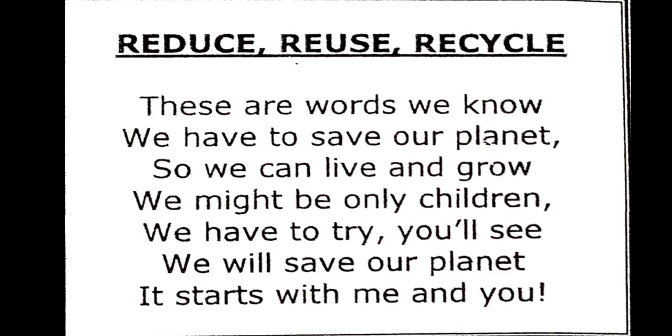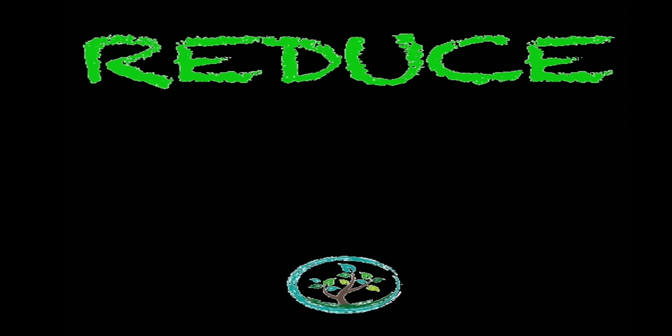We will save our planet by acting upon these 3 R's, which are to reduce, to reuse and to recycle materials. Beta, what is the meaning of reduce? Reduce is actually decreasing unnecessary and wasteful purchases. For example, level 2, taking the example at your home, turn off the water while you are washing dishes or brushing your teeth.